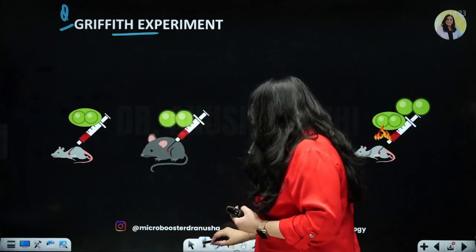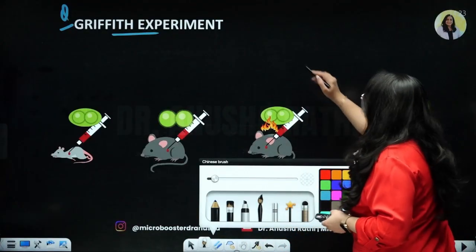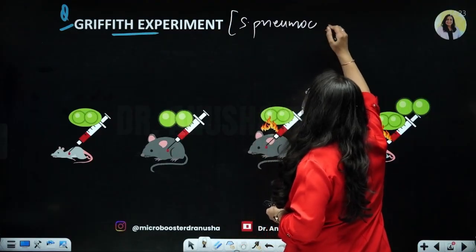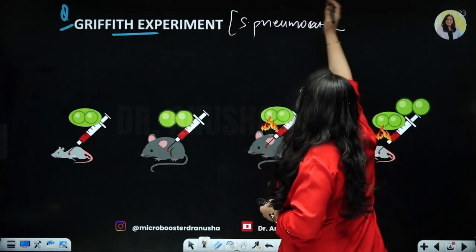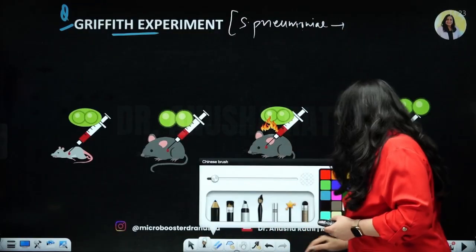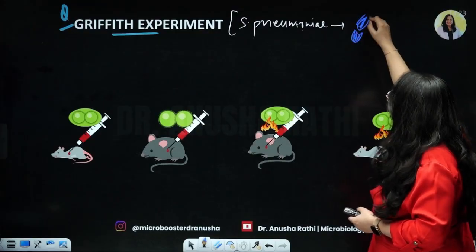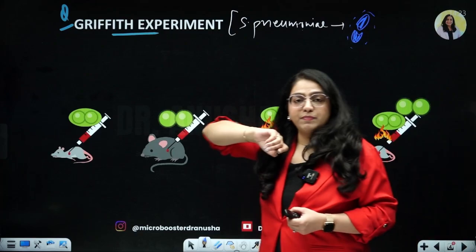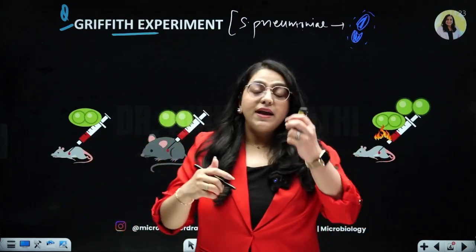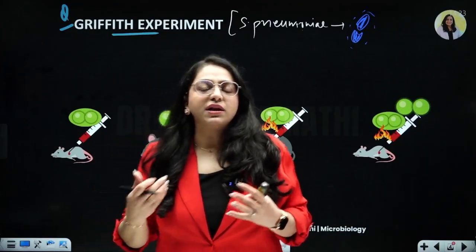So what did Griffith do? Griffith took a bacteria which is called Streptococcus pneumoniae. You must have heard of this. Now Streptococcus pneumoniae, we all know, is also called pneumococcus, and it's a gram-positive diplococci. So there are 2 gram-positive cocci which exist in pairs, and it has a capsule. That is the thing about strep pneumoniae. It is a capsulated gram-positive diplococcus. Now, this capsulated strain is what we call the virulent strain, which means it can cause the disease.